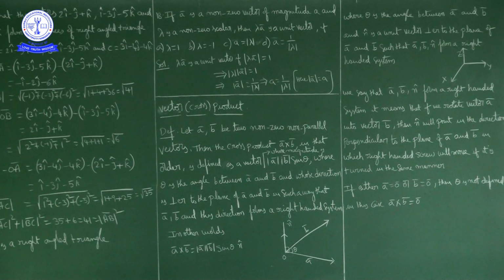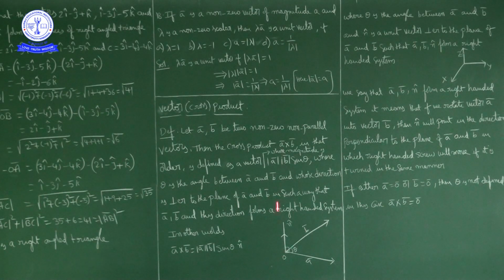I will repeat once again. Let a bar and b bar be two non-zero non-parallel vectors. Then the cross product a bar cross b bar in that order is defined as a vector whose magnitude is magnitude of a bar, magnitude of b bar, sin theta, where theta is the angle between the vectors a bar and b bar, whose direction is perpendicular to the plane of a bar and b bar.